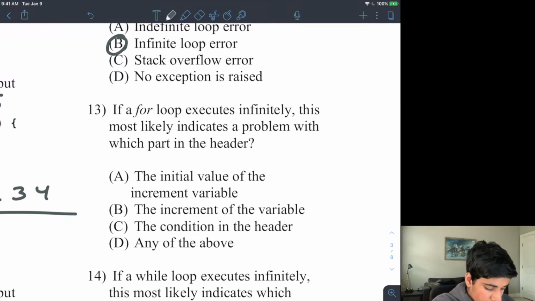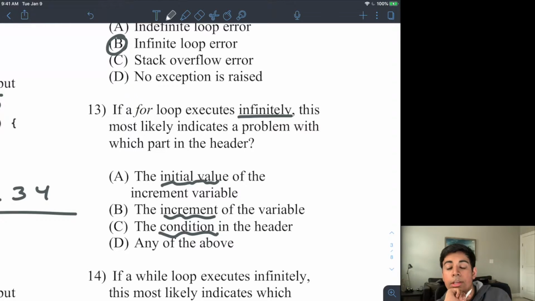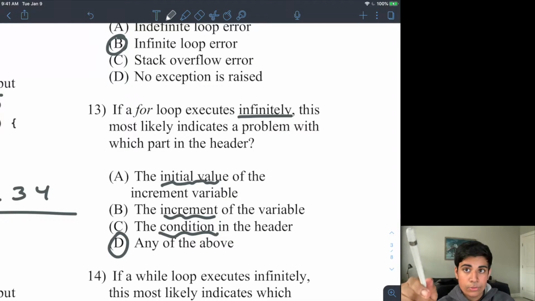Number 13, if a for loop executes infinitely, so if there's an infinite loop with a for loop, it indicates what problem with the header. And then you have all three of them. You have the initial value of the variable, the condition, and you have the increment. Well, if it's actually running infinitely, then it can be any of these. It can be any of the above. Your increment could be wrong. Your initial value could be different, and also your condition could be messed up. So all three of those things would have to get checked if you have an infinite loop.